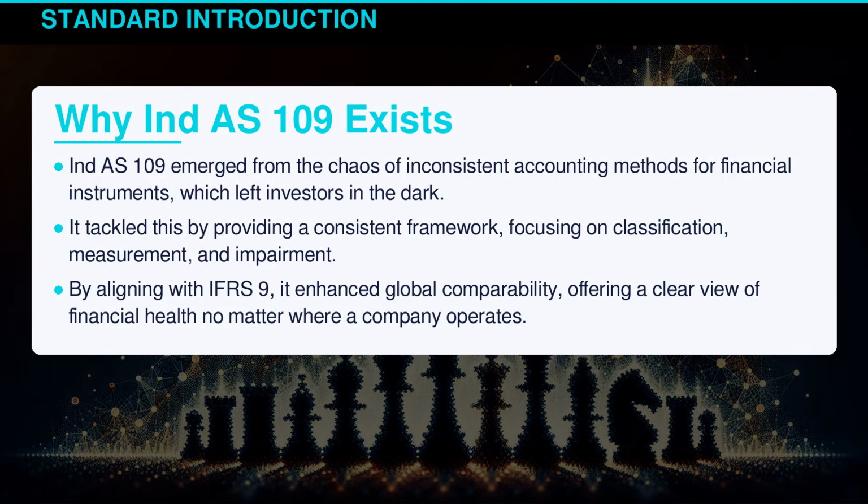Indian Accounting Standard 109 emerged from the chaos of inconsistent accounting methods for financial instruments, which left investors in the dark. It tackled this by providing a consistent framework, focusing on classification, measurement, and impairment. By aligning with International Financial Reporting Standards 9, it enhanced global comparability, offering a clear view of financial health no matter where a company operates.